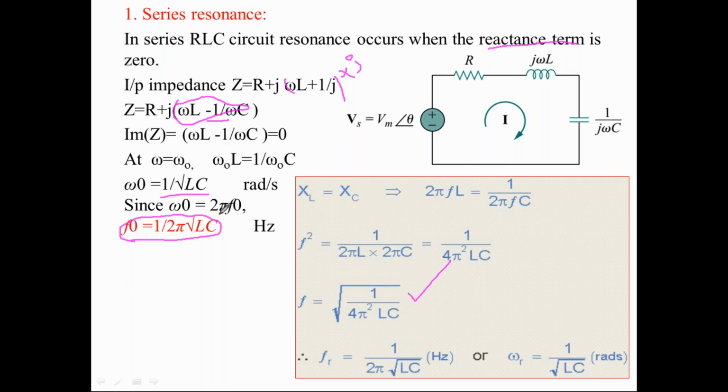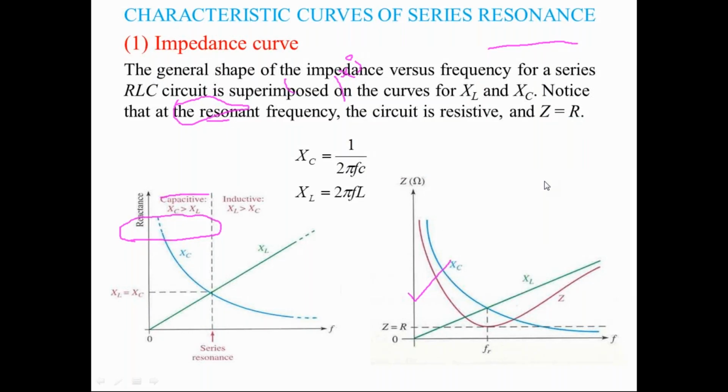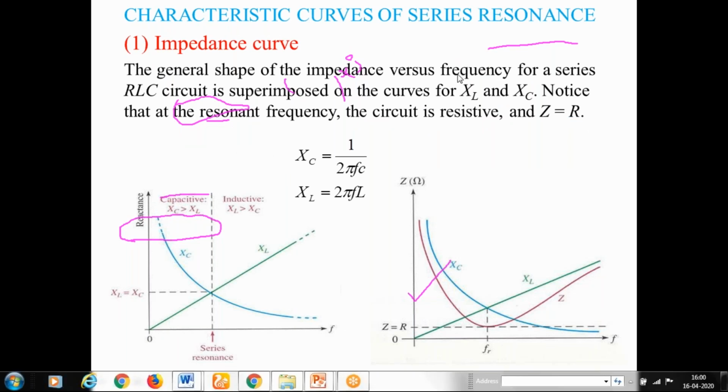Based upon that, the equation for the resonant frequency is arrived like this. Now we'll talk about some of the characteristics of the series resonant circuit.